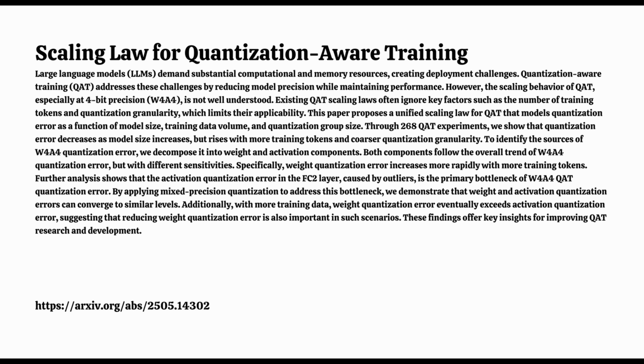The ratio changed. Correct. R tended to get smaller as the data-to-model size ratio, D/N, increased. So more data relative to size seemed to make weight error a bigger part of the total. And R got larger with coarser granularity, G, again showing activation quantization is more sensitive there. So a big takeaway seems to be that activations are like the main hurdle for W4A4 QAT. That appears to be the case based on this analysis. Activation quantization generally contributes more to the error. Improving that seems critical.